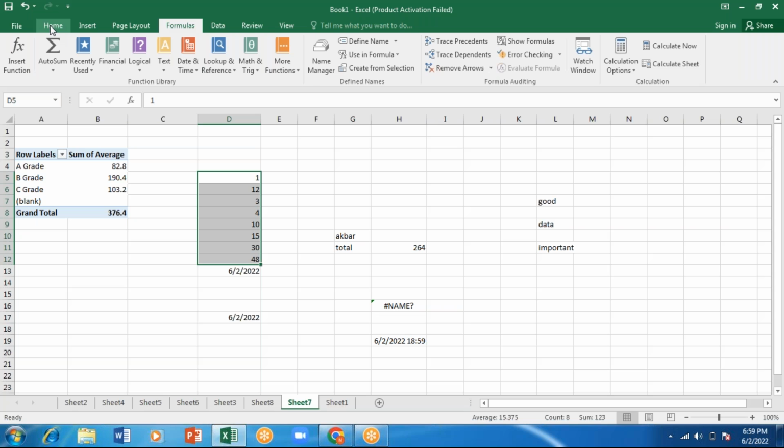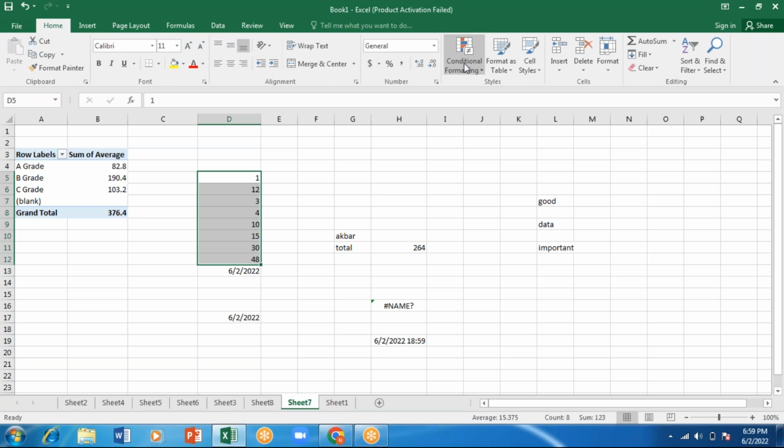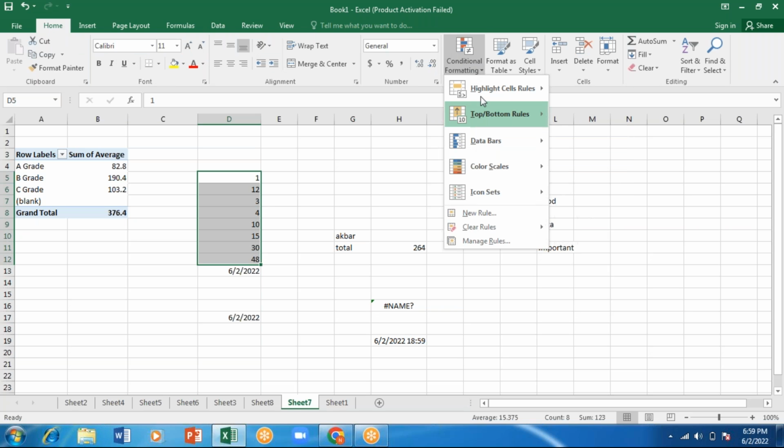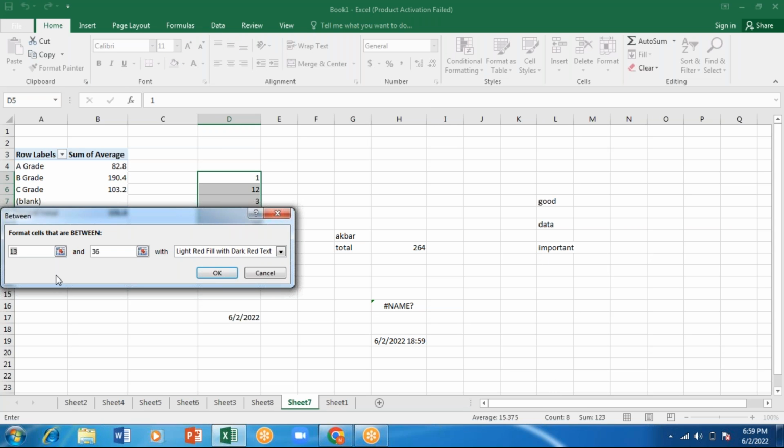What I have to apply is conditional formatting. Highlight the values that are between 10 and 30.